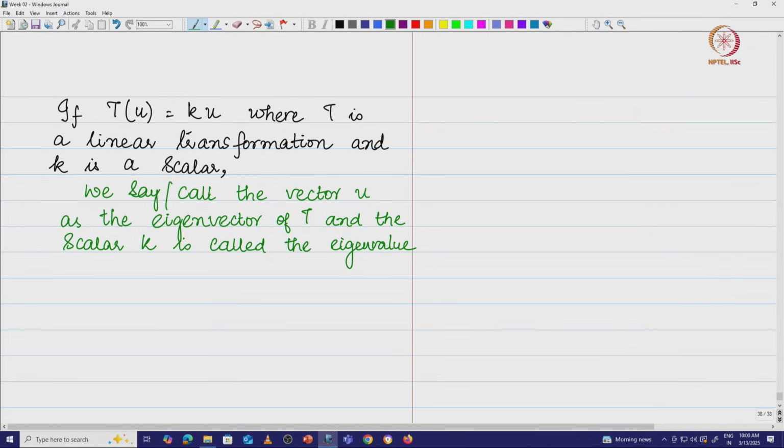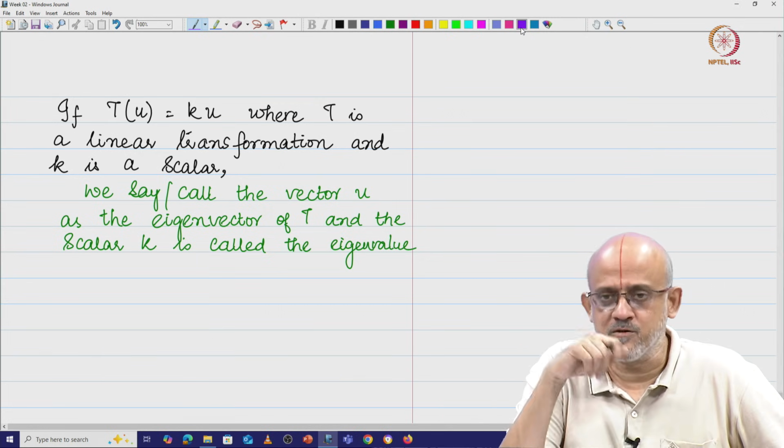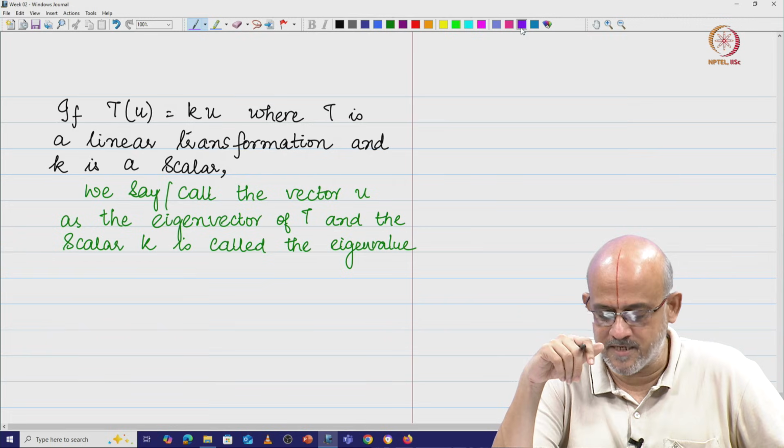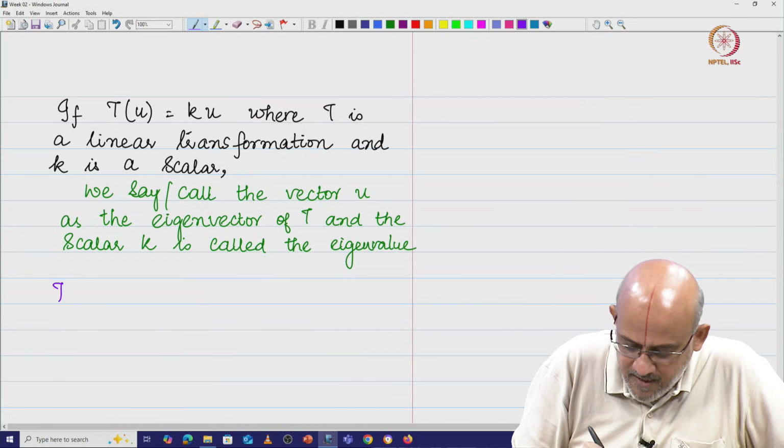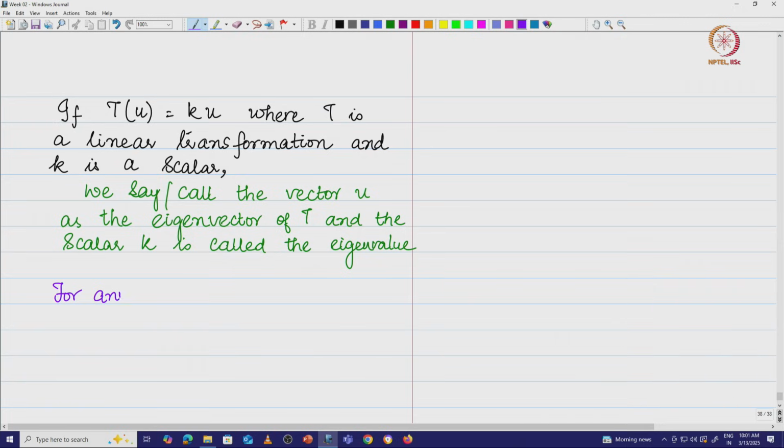Now let us consider any linear transformation T. Let us see if we have at least one vector which is going to remain invariant upon the application of T. So for any linear transformation T from Rn to Rn, this is actually a linear map where the domain space and the codomain space are the same.